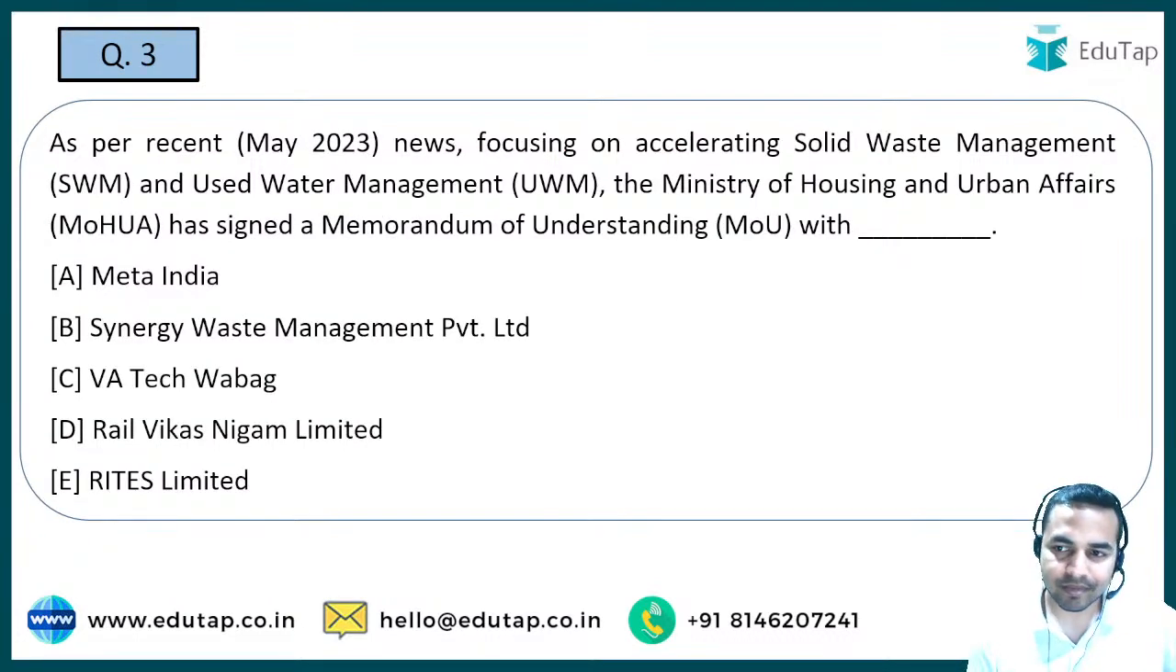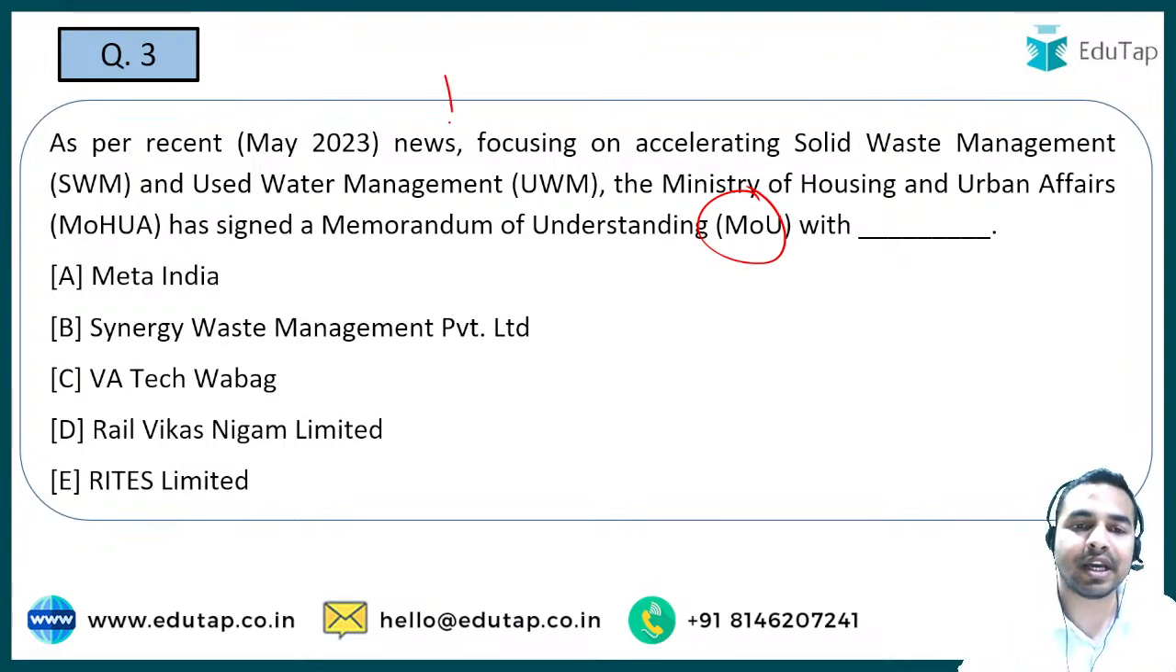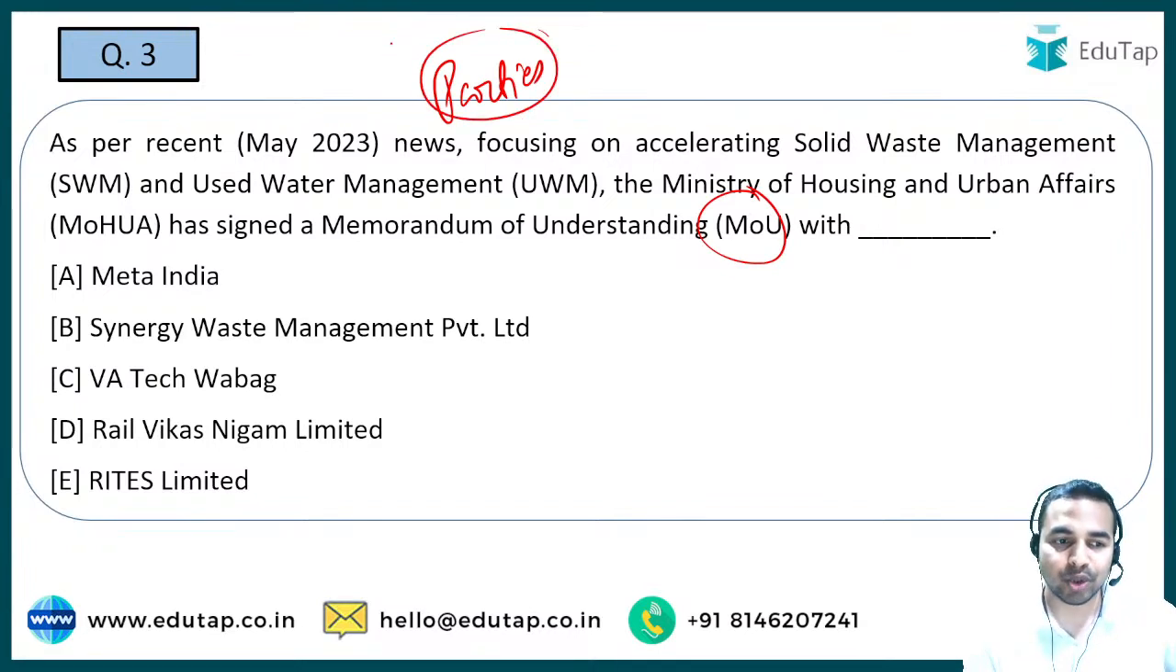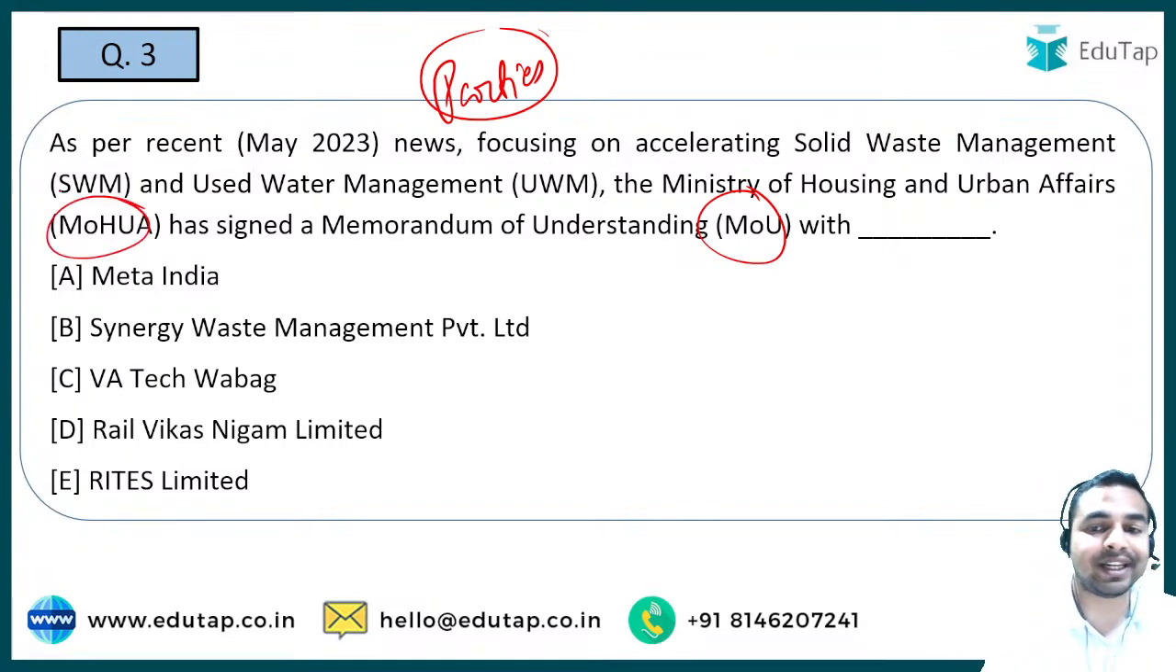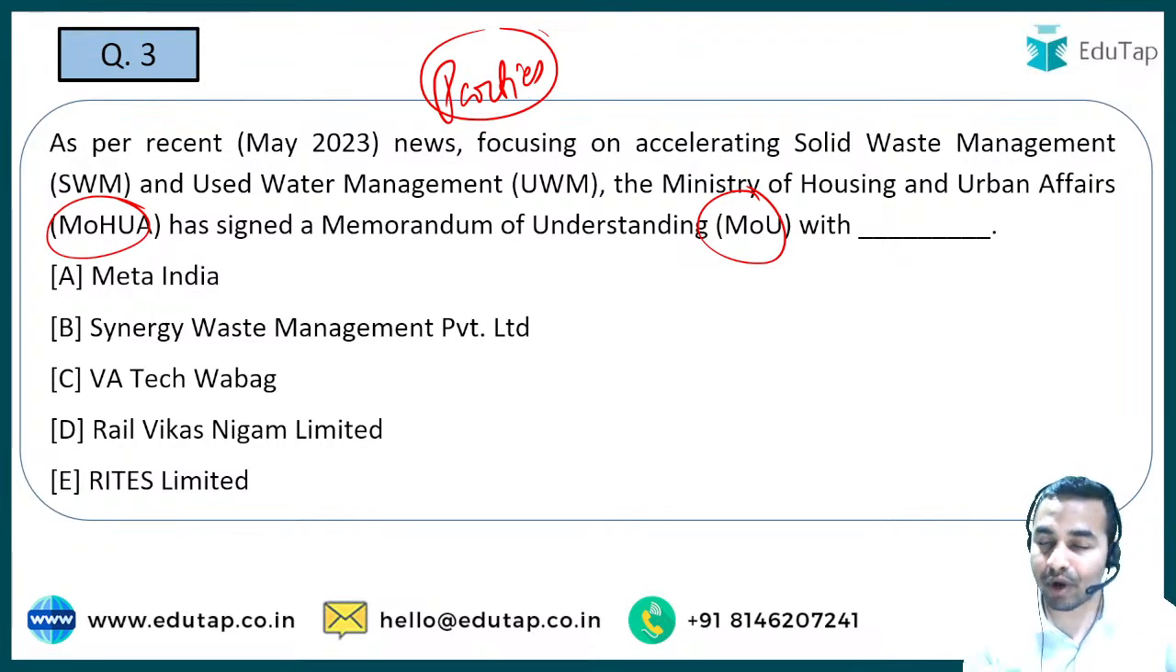Next question is basically on the MoU, and whenever there is an MoU we always tell you there are two important points. First one is that what is the aim of the MoU, and second important is the parties between which that particular MoU has been signed. तो आप यहाँ पर देख सकते हो the question is basically between the parties. So ये MoU साइन हुआ है MoHUA, that is Ministry of Housing and Urban Affairs, और साथ में एक और बॉडी के साथ, वो आपको बताना है.